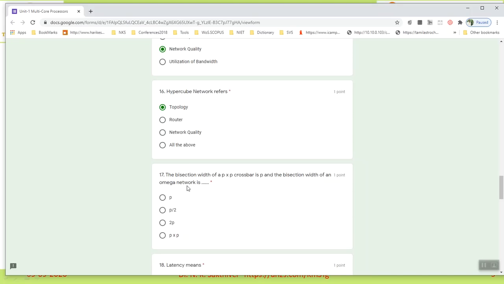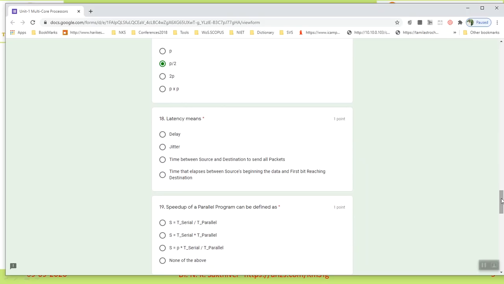So I already told you omega means an efficient connection in part. So that is the reason why P by 2. Answer is P by 2. Omega network, one direction, one side is connected to another side. It's 50%, that is P by 2. Okay, for the 17th question, P by 2.